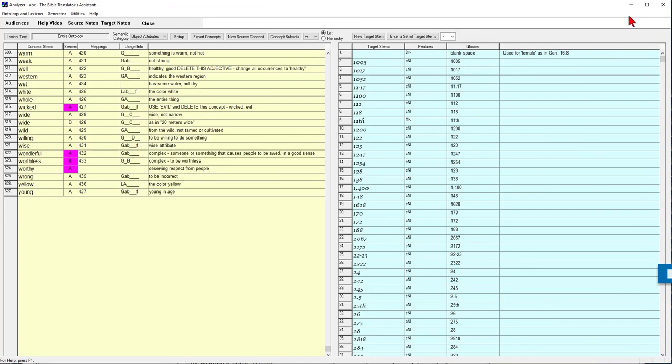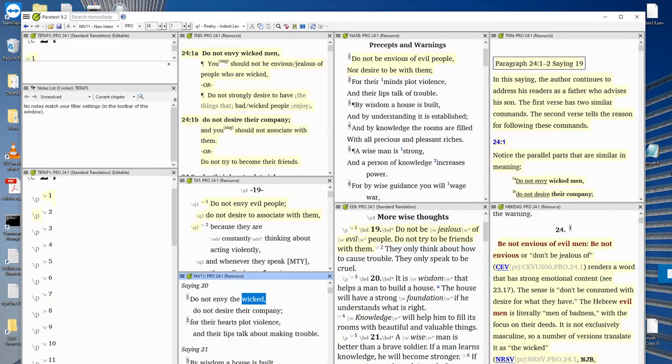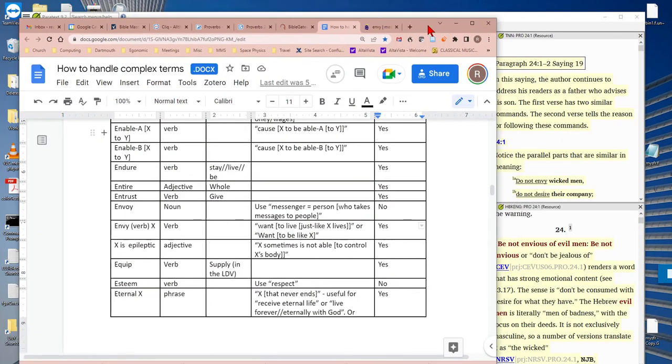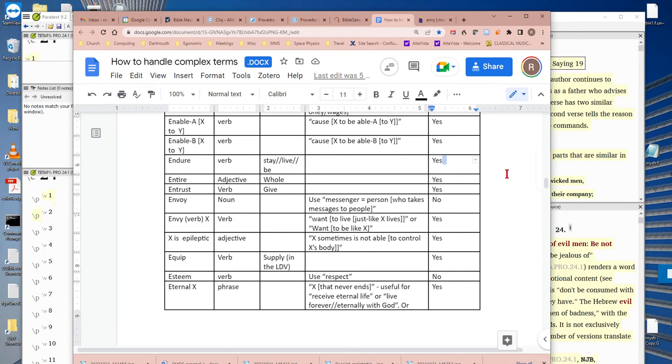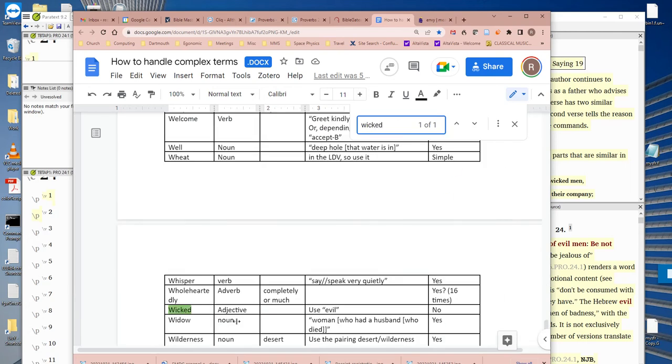So we use evil. And if you looked in the how-to document, Control F lets you search, and then I do wicked, and you can see it's an adjective, and it says use evil. And this column tells you if we have that complex term, and it says no. So we're not going to use wicked, we use evil.